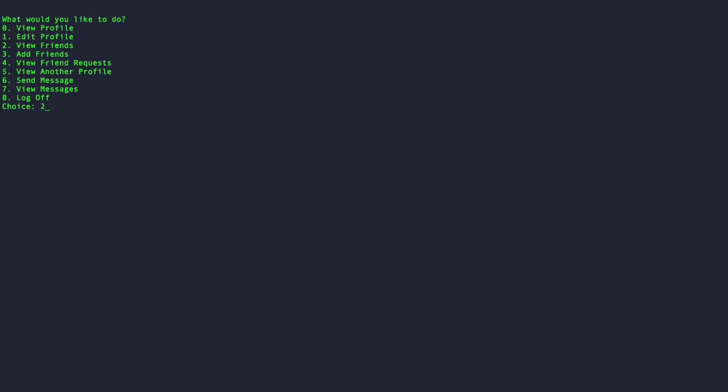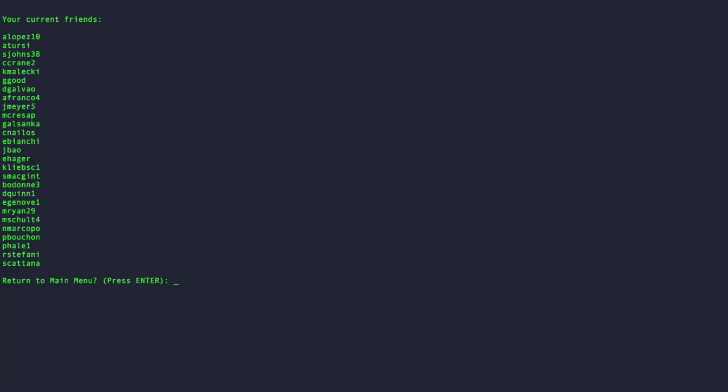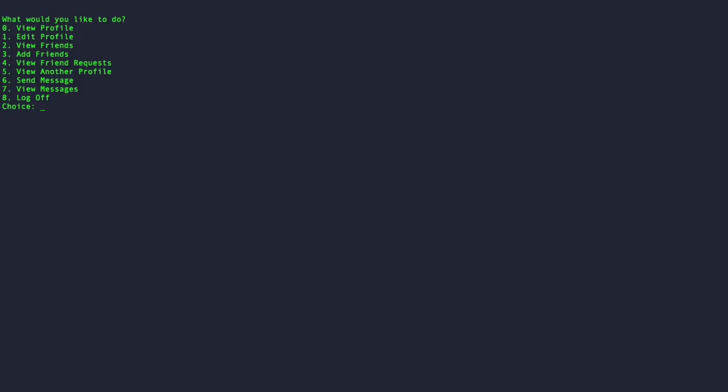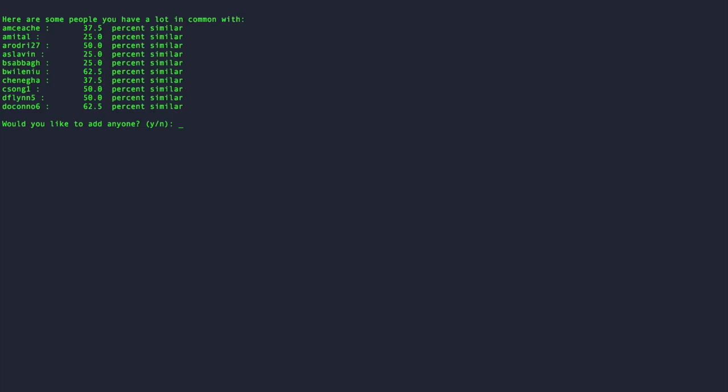So now I can view my friends, and we've randomly generated a list of friends for everyone when we generate the database. But if I want to add someone to my friends list, I can hit add friends. It'll show me percent similarities to certain other people based on similar fields that I have with those people. So let's say I want to add aslavin. I can hit yes, I want to add someone. I can add aslavin, and it will send him a friend request.